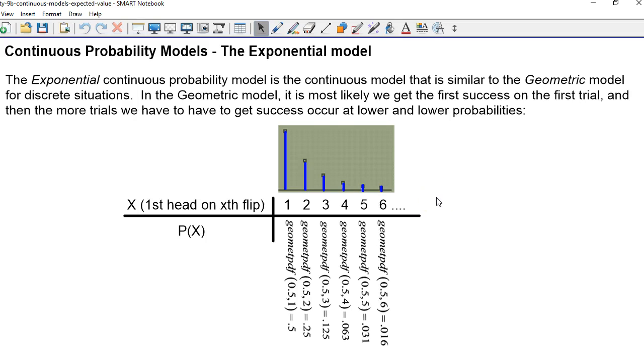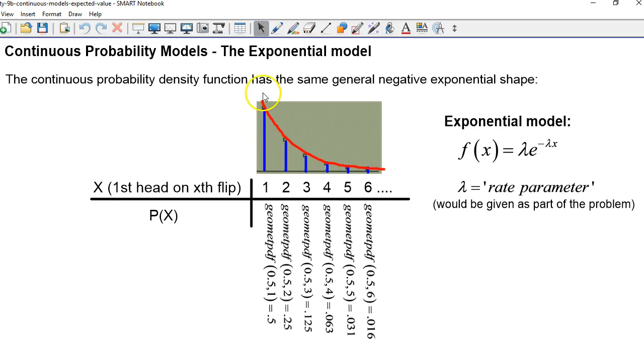The geometric model also had this behavior that the lowest case is most likely. Say we're counting the number of times we have to flip a coin until we get a head, it's most likely to occur on the first flip and then gets progressively less likely because we have to have the failure probability multiplied multiple times, a geometric progression. So this exponential model is sort of the continuous version of that. It has the same general shape as the geometric discrete model.